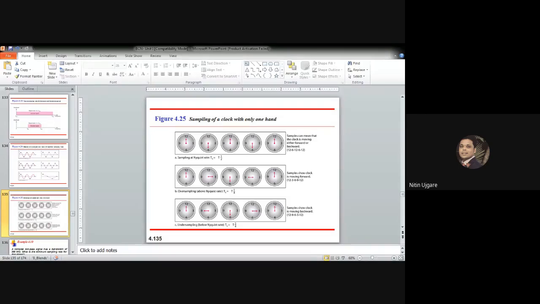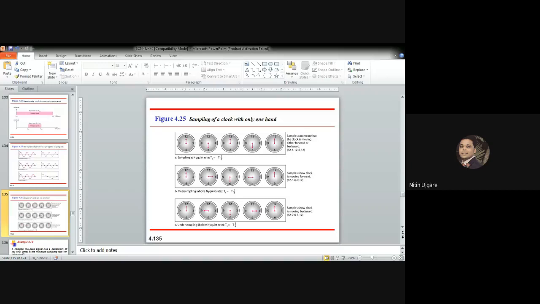Now in the first figure, part A, you can see that the sample points are in order, that is they are at 12, then 6, then 12, then 6, and then again 12 and 6. Because of this, the receiver of the samples cannot tell whether the clock is moving forward or moving backward, right?